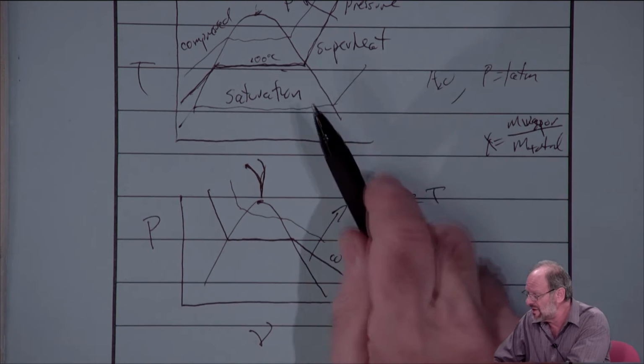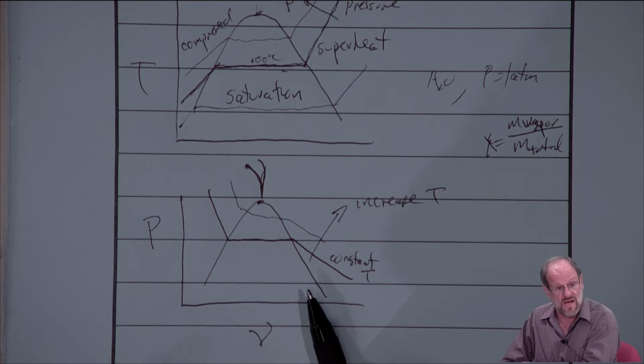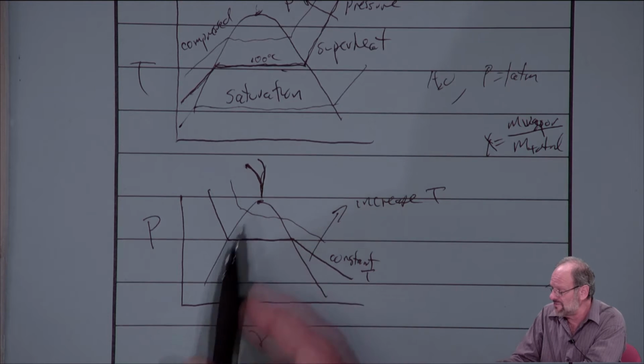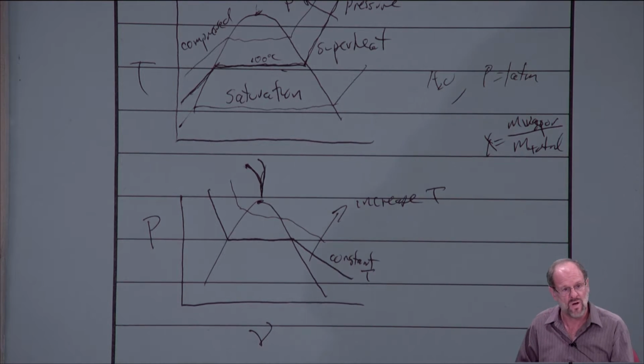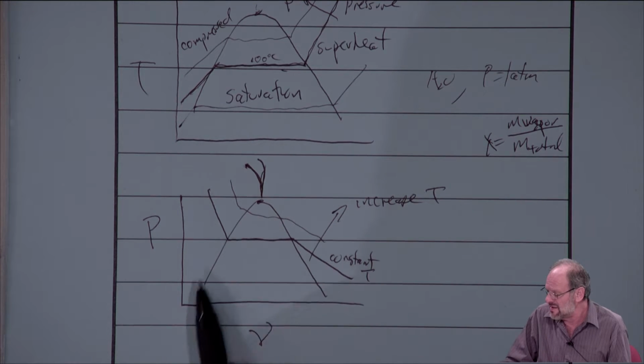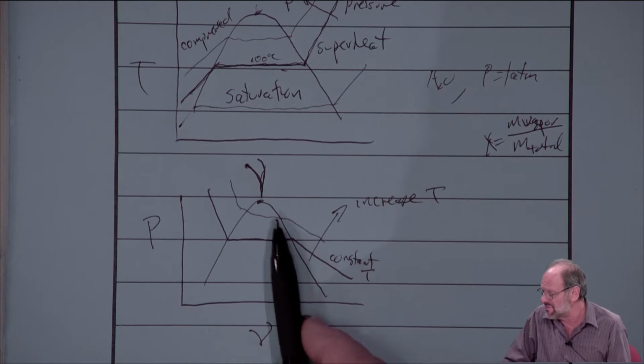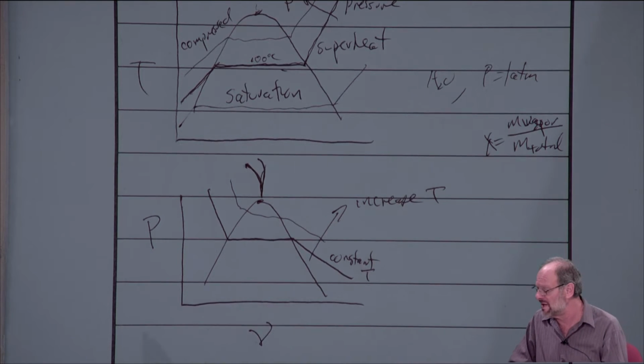Anything closer to the right-hand edge of the dome is going to be high quality. Anything closer to the left-hand edge of the dome is going to be of low quality because you can see that you're mostly in the saturated liquid portion of the two-phase mixture. The right-hand side is mostly the saturated vapor portion of the two-phase mixture.